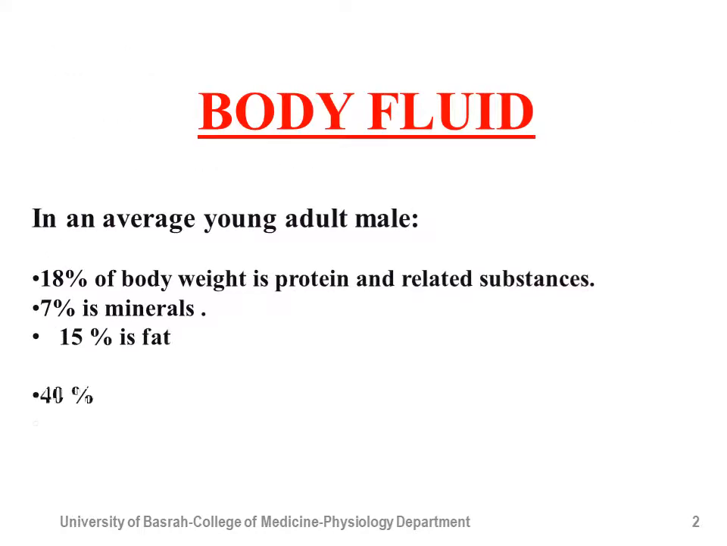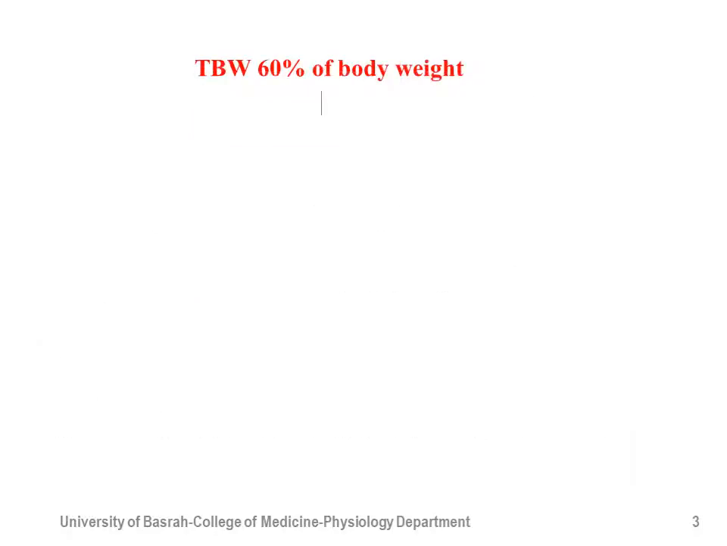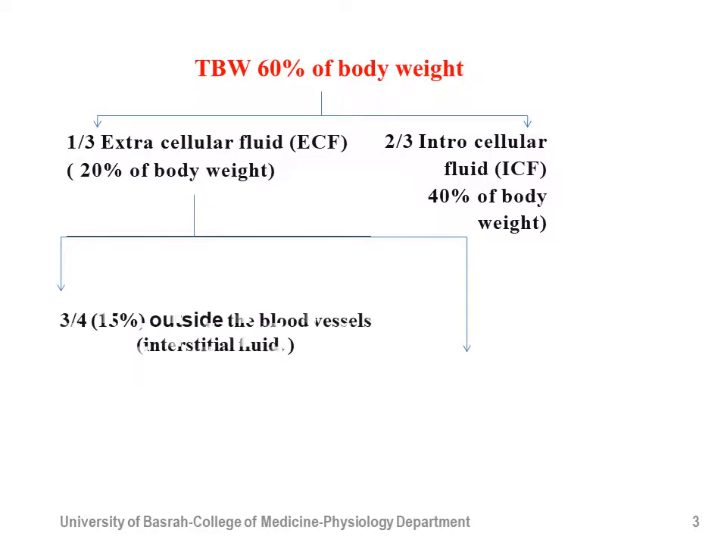First of all, body fluid. In an average young adult male, 18% of body weight is protein and related substances, 7% is minerals and 15% is fat. The total is 40%. The remaining 60% is water, or what we call the total body water. Total body water, which is 60% of body weight, can be divided into two compartments.